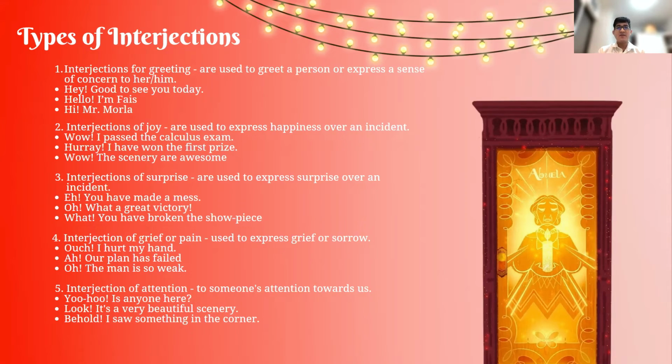So for the last type of interjections is the interjection of attention. So this is used to call someone's attention toward us. So for example, it's like calling someone. For example, yoo-hoo, is anyone here? Or look, it's a very beautiful scenery. Or behold, I saw something in the corner. So these are the 5 types of interjections and their examples.